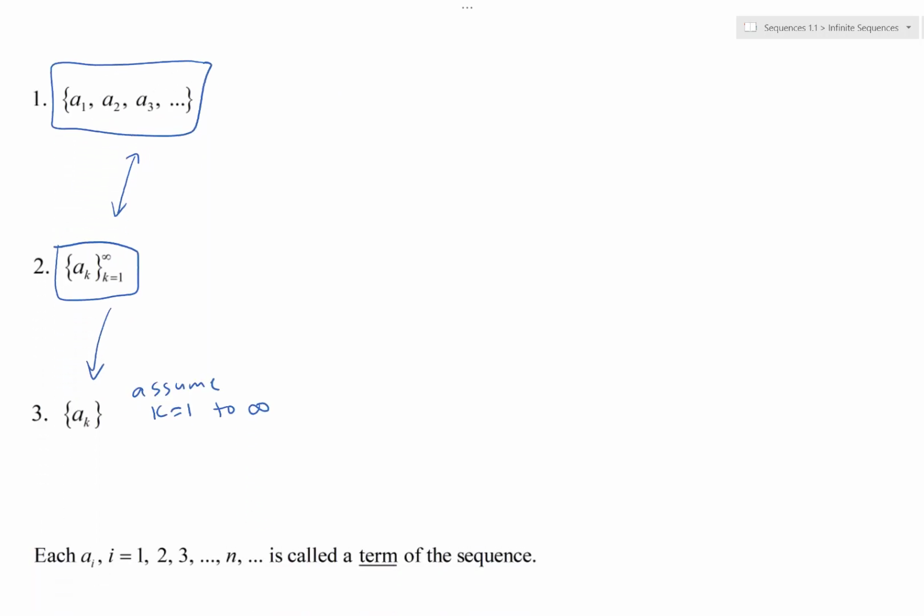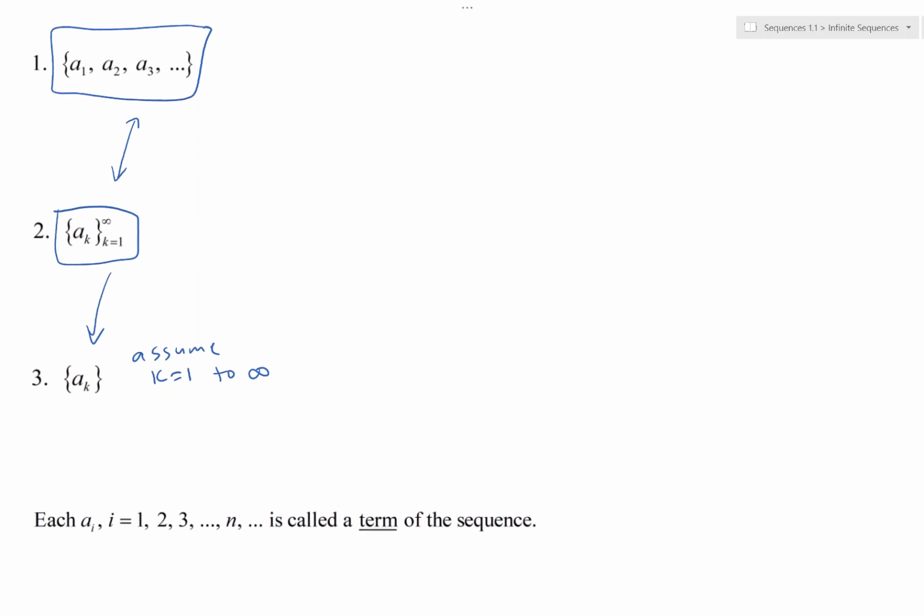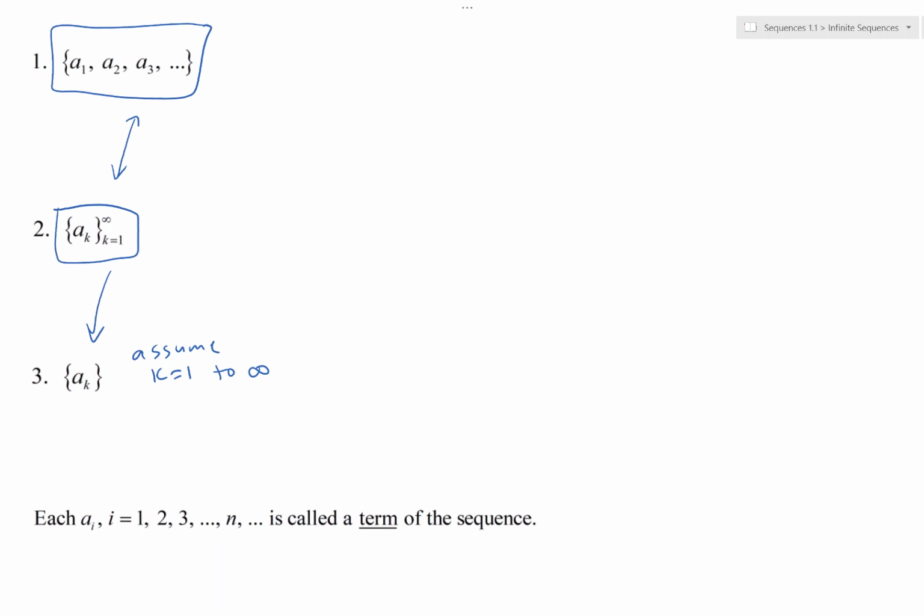Now, when we write all these things out, you may be wondering, we have names for these things. Each of the things, the A sub i's, those are called terms. So we're going to refer to each piece in the puzzle as a term. For instance, if i is 1, then we get A1. If i is 2, then we get A2, and so on.